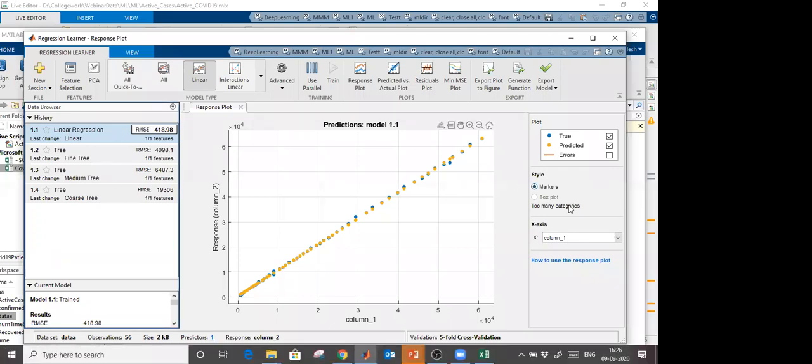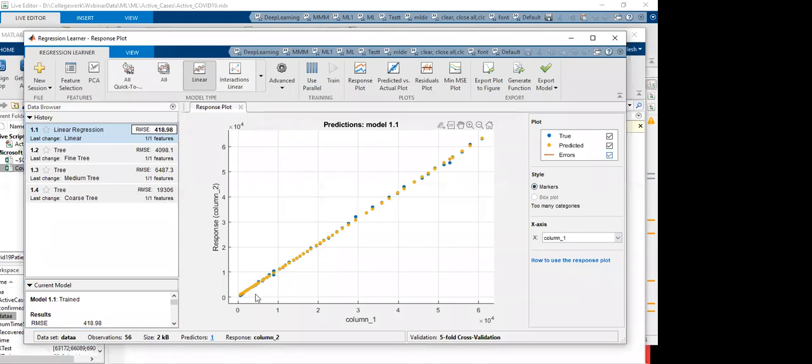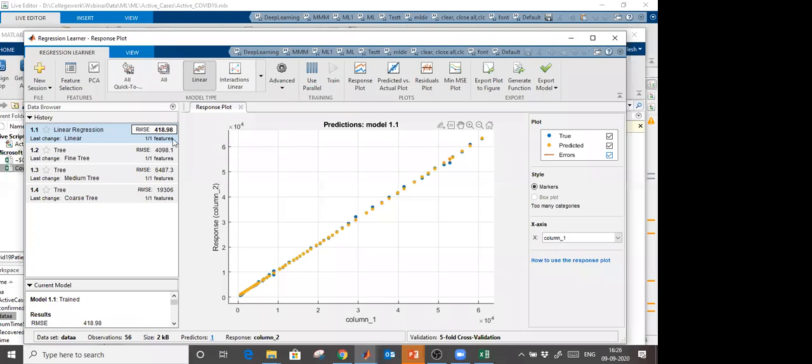And the graph which you see here, for every outcome, shows the original observed data and the data predicted from the model, that is the yellow one. Very little error, because the COVID data are in thousands, so 418 is not so much in comparison. Further, you can optimize it also if you want.